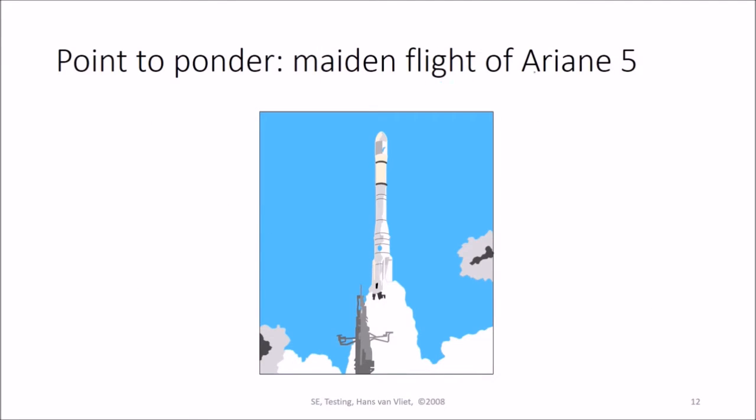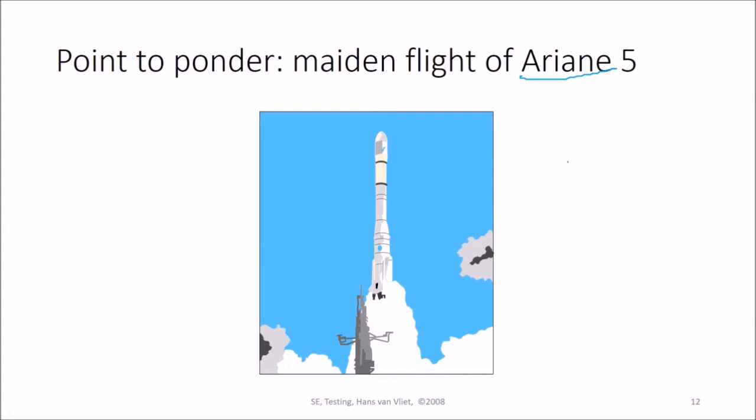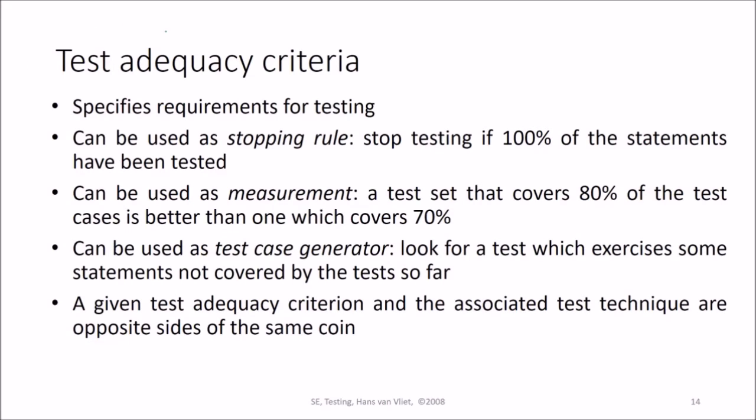This is the maiden flight of Ariane 5. We already talked about it in the earlier discussion: why it failed. Just a basic programming error gave rise to the catastrophe which took place. So in the testing process, P is the input, then the test strategy picks a subset of input, we apply it, the expected output and real output are compared, and the test results are formulated.